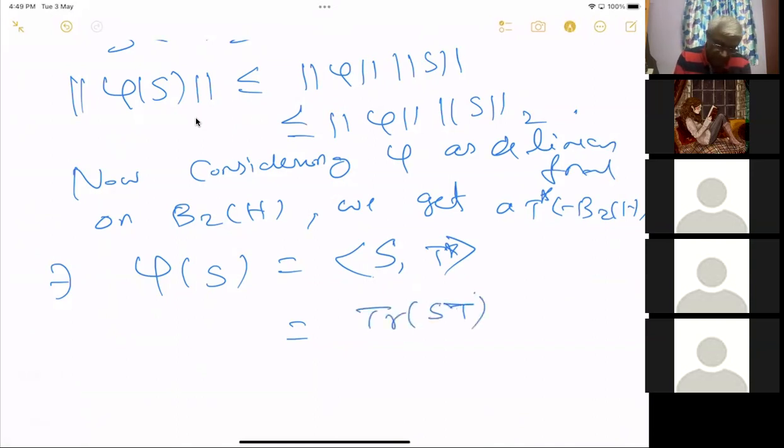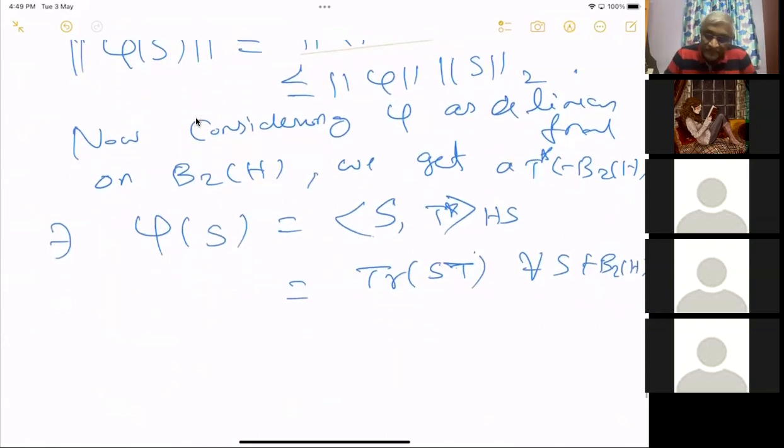Now we have got it for all S in B2(H). This is the Hilbert-Schmidt inner product, and we get this. So now we have got a Hilbert-Schmidt operator T such that phi restricted to Hilbert-Schmidt operators is given by this. I mean, it has the same value. It is indeed bounded in the Hilbert-Schmidt norm, which we don't need anymore. Only to get this operator, we need this.